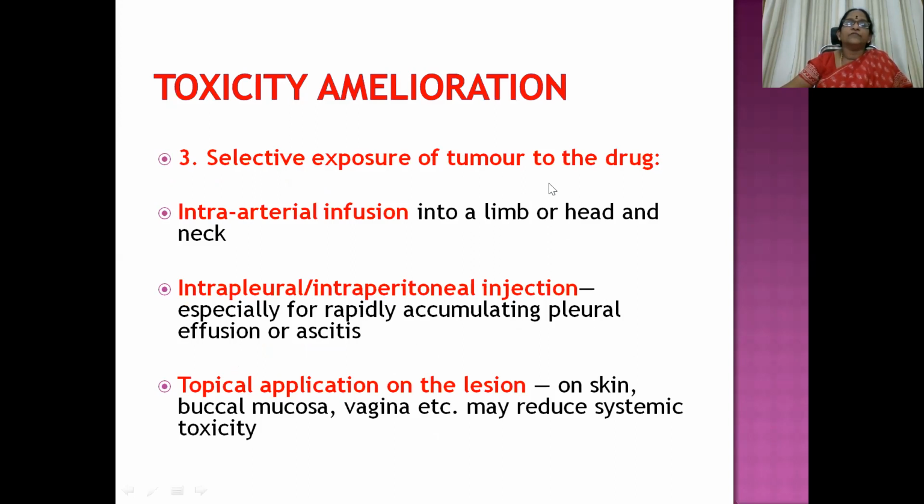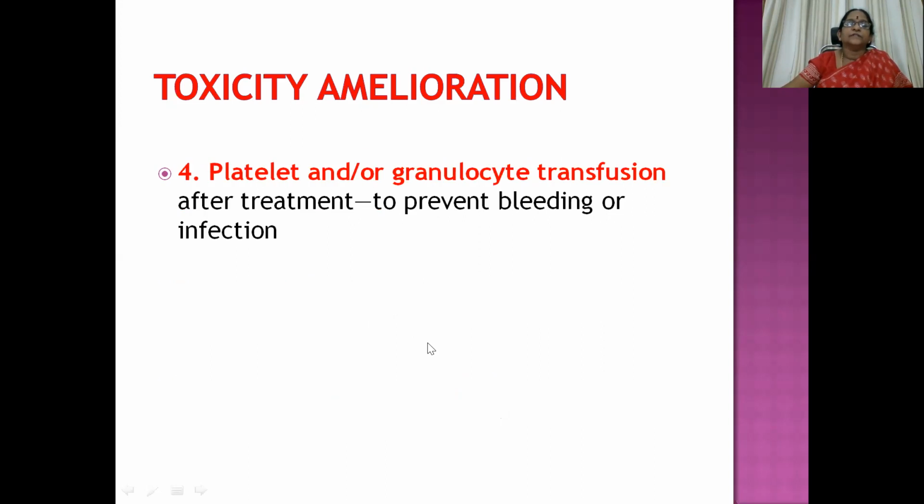Then selective exposure of tumor to the drug, like local therapy, intra-arterial infusion into a limb or head and neck carcinoma, head and neck where the carcinomatous growth is seen. Intrapleural or intraperitoneal injection, especially for rapidly accumulating pleural effusion or ascites. Topical application on the lesion, where we can see it on the skin, buccal mucosa, vagina, etc., to reduce systemic toxicity of the cytotoxic drugs. Then platelet or granulocyte transfusion after treatment to prevent bleeding or infection after the chemotherapy.